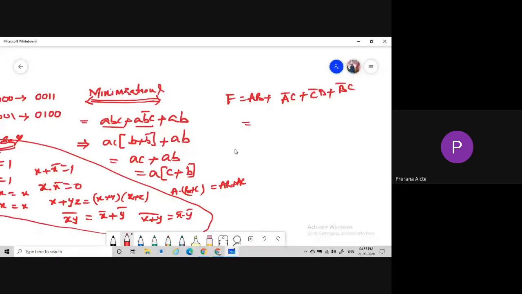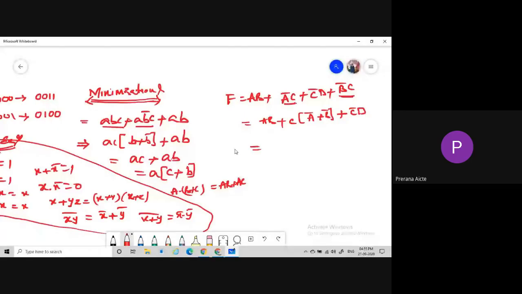Keep AB. Then for A bar C and B bar C, what is the common term? C, sir. C only. So taking C as common, A bar plus B bar, plus C bar D.